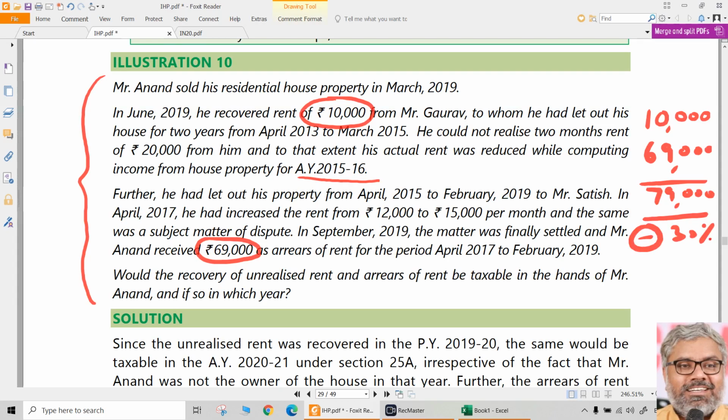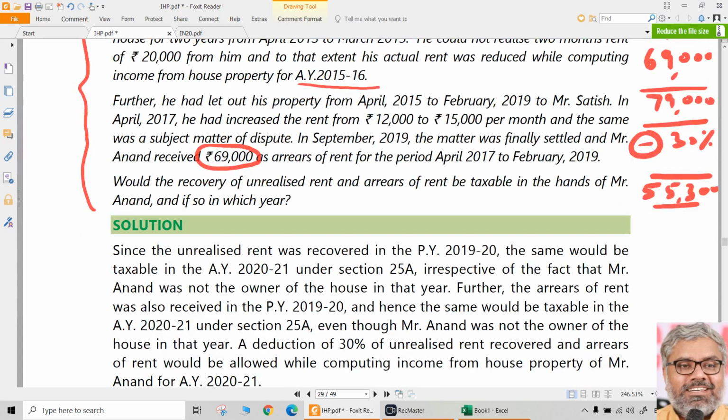So naturally, how much will be the taxable income from house property for Anand, even though he doesn't own the property? That is the point here. Even though Anand is not the owner of the property, still it is taxable. That is an exception to the charging section itself. So the final taxable amount will be 55,300 rupees.